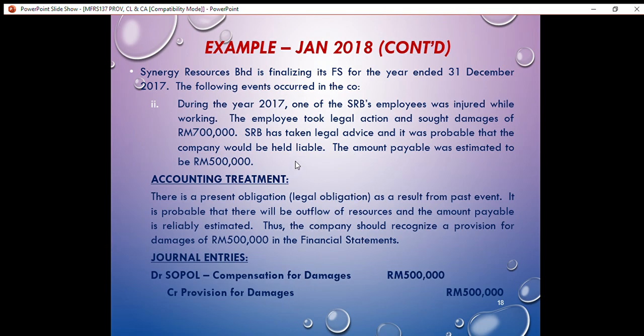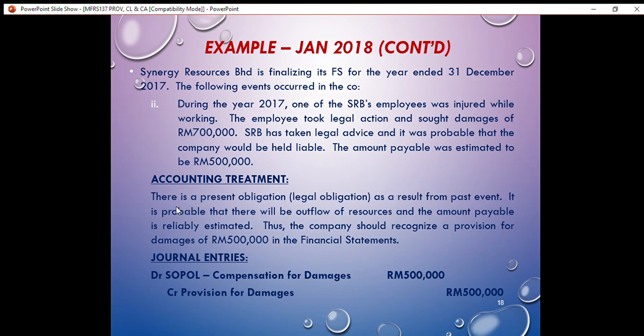For the third question, can the amount of obligation be estimated reliably? Yes, the amount of obligation can be estimated reliably. That is RM500,000. So, for the accounting treatment, we can explain as follows. There is a present obligation, that is a legal obligation, as a result of a past event.